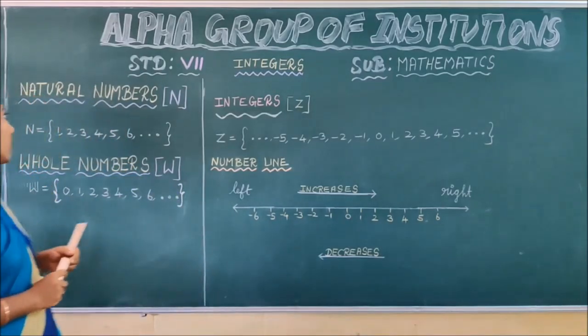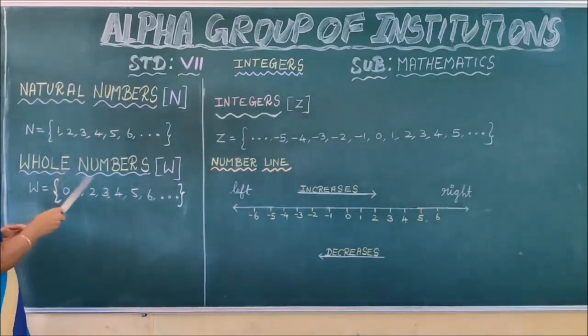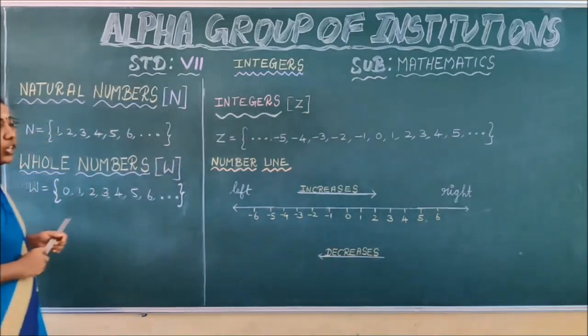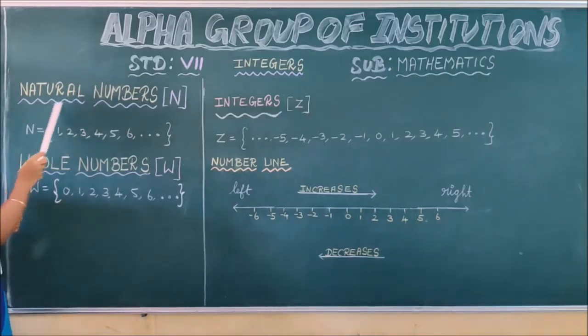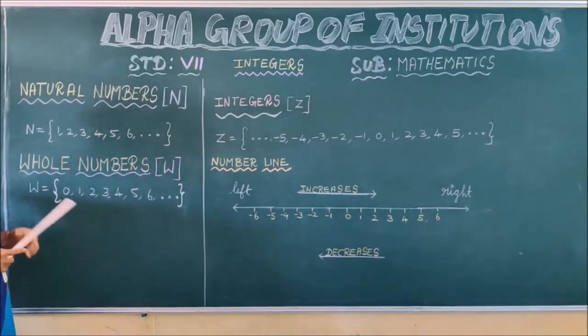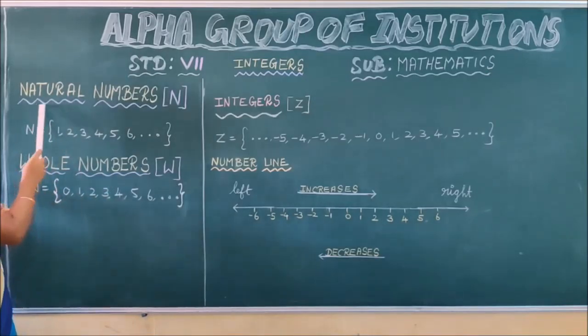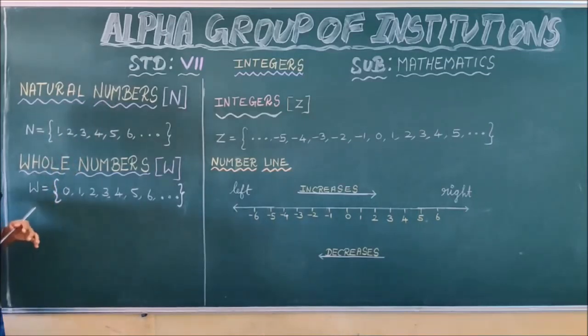What are the concepts? Natural numbers, whole numbers, integers. You are familiar with these concepts, children, I know that. First we are going to see about numbers. Now, natural numbers. What is meant by natural numbers? You know this definition already. Once again we are going to recall it. What is another name for natural numbers?